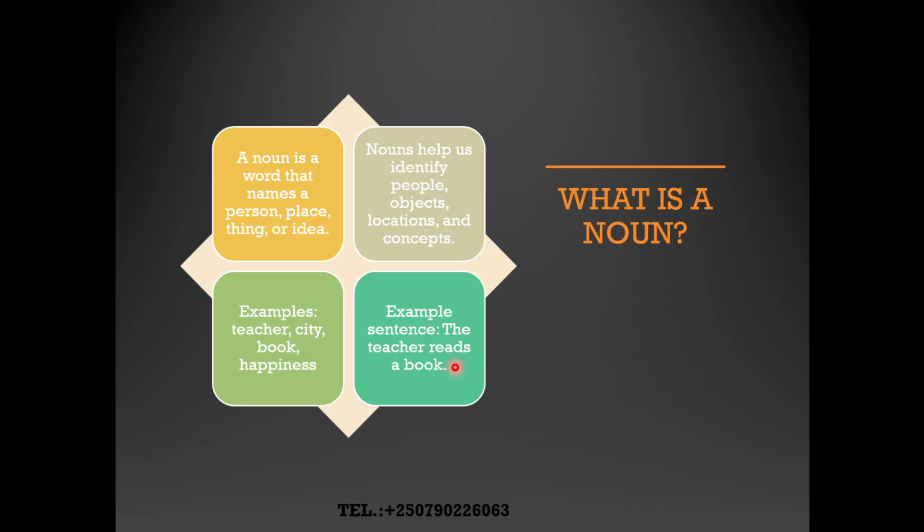Two seconds. I think you have got the right answer. The nouns here are the teacher and a book. This is the verb. Remember, this is an article. This is also an article. So teacher and book are nouns.